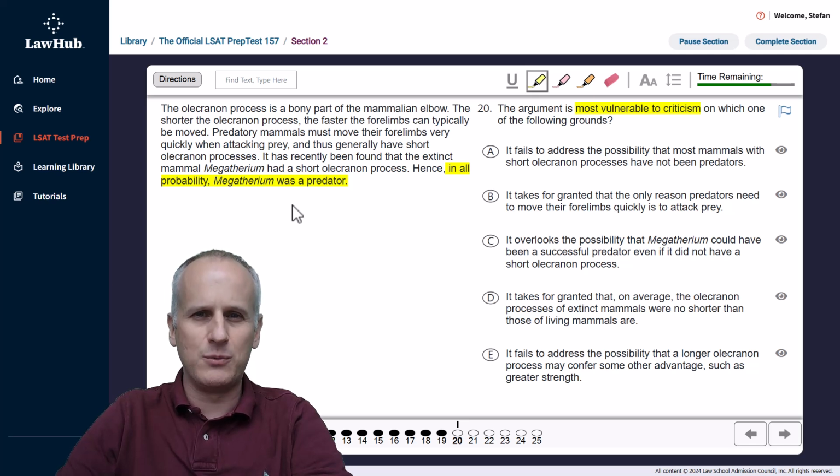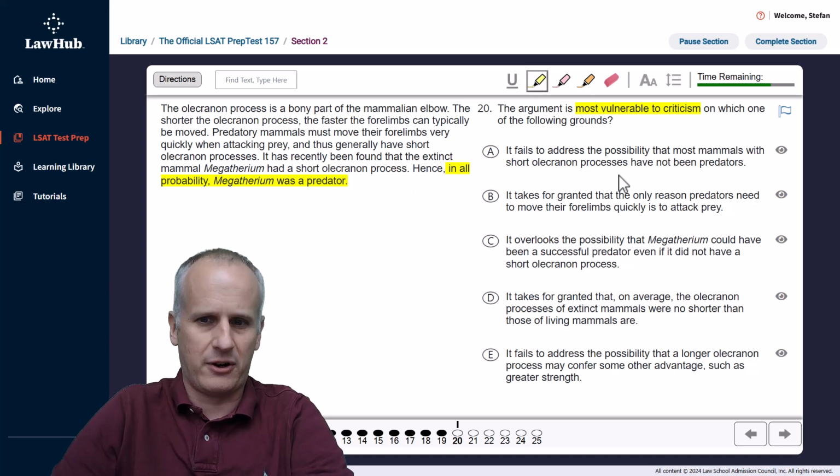And we want to have that in mind as we move to the answer choices, hopefully finding something that is dealing with the fact that we're taking a necessary condition and turning it into a sufficient condition in this conclusion. So moving to choice A, it fails to address the possibility that most mammals with short olecranon processes have not been predators. Yeah, that's it, right? It could have been that a short olecranon process is part of a predatory mammal, but you could also have a short olecranon process that is not from a predatory mammal.